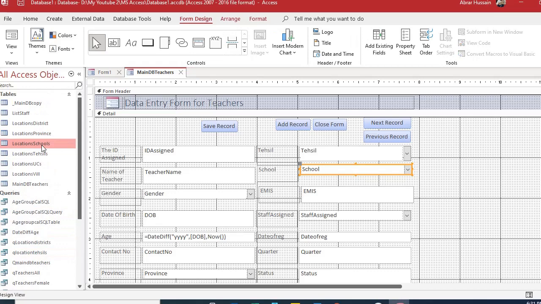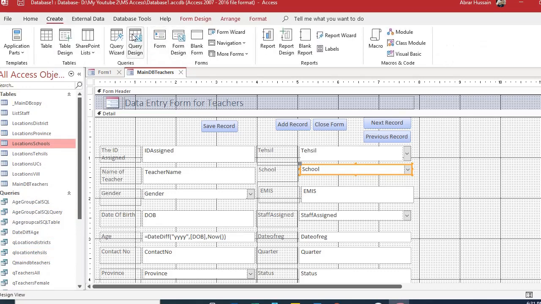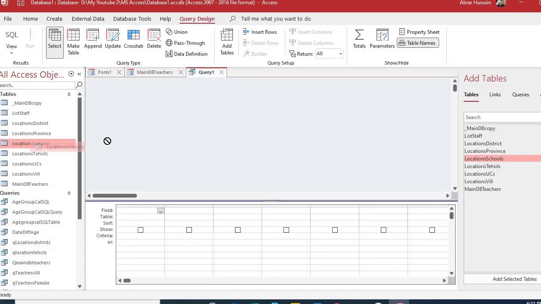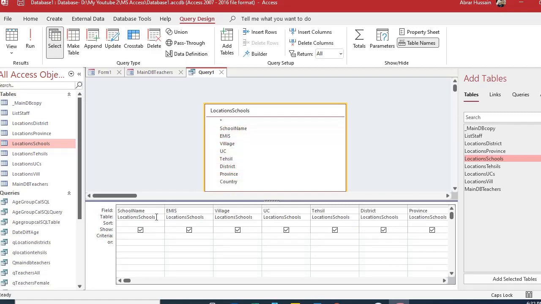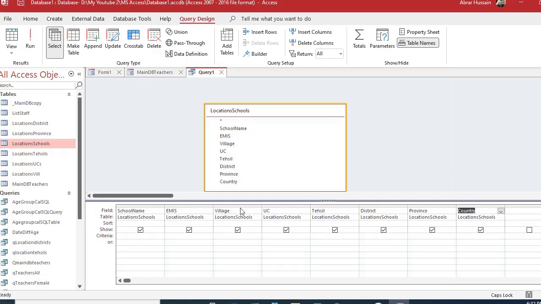Here I have those schools. Go to create, design. Now here bring the school list. Here also I need all these columns. All of these columns I need. But what I will do, I will just add that like command to tehsil, district and province.